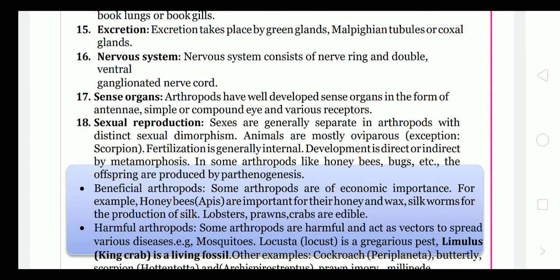In some arthropods like honeybees, bugs, etc., the offspring are produced by parthenogenesis. Parthenogenesis means they are able to lay eggs without fertilization. The female keeps laying eggs, and from those eggs only female animals are formed. And if fertilization takes place, a male animal is formed. So without fertilization, the female keeps laying eggs, and those eggs give rise to female animals.